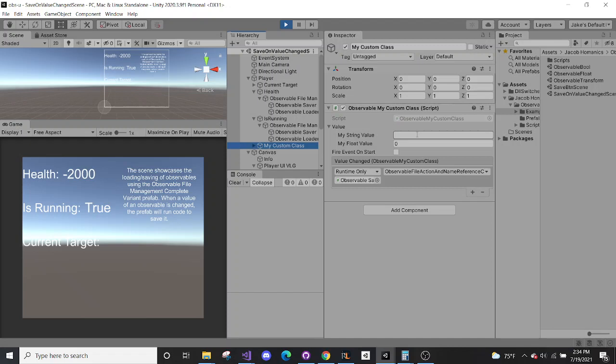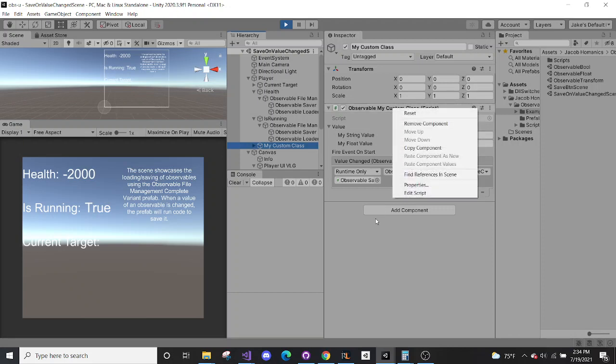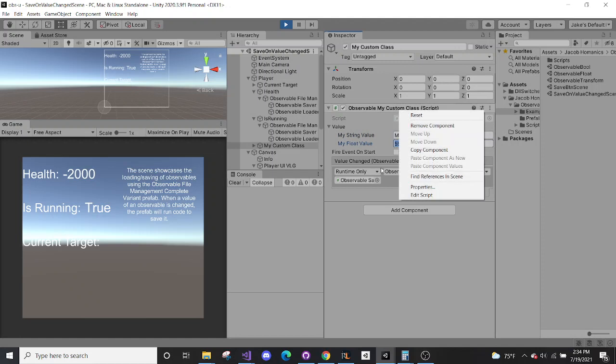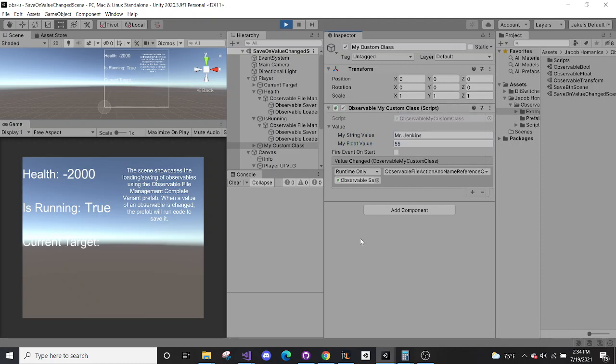Now the interesting thing here is my custom class will not get updated because, again, several problems here. We are changing values in the inspector. Again, therefore, there's no way to run that. I can create context menus, however, that actually doesn't solve our problem with a custom class like this, because it's only when the value object is changed, not any of its values.